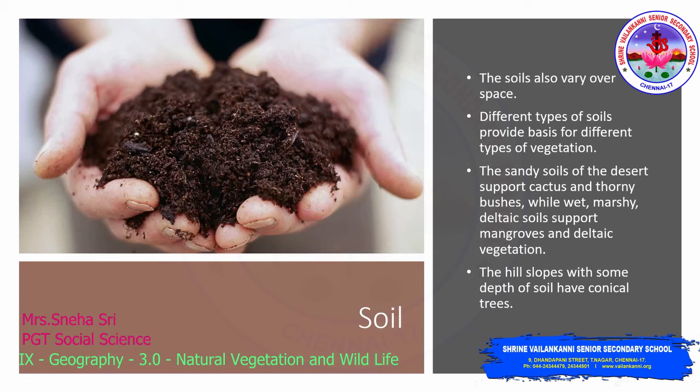Different types of soil provide the basis for different types of vegetation. So based on the soil, the types of plants grown on the soil also differ. The sandy soils of the desert support cactus and thorny bushes, while wet, marshy and deltaic soils support mangroves and deltaic vegetation. So based on the soil, the vegetation differs. These are the examples of that point. Hill slopes with some depth of soil have conical trees. So, based on land and soil, the type of vegetation differs.